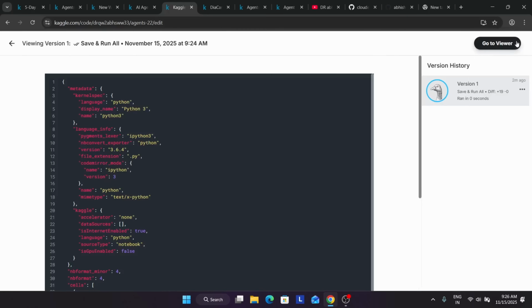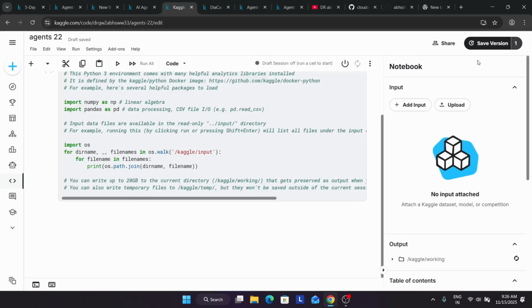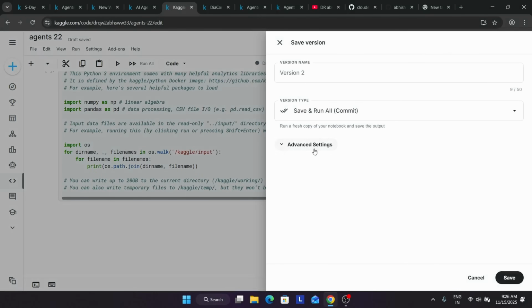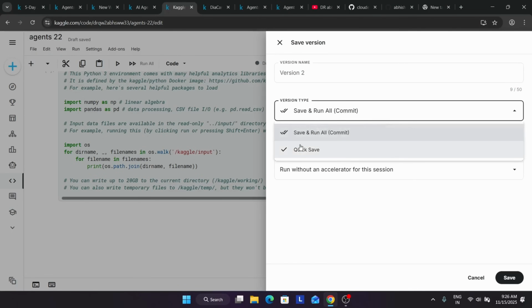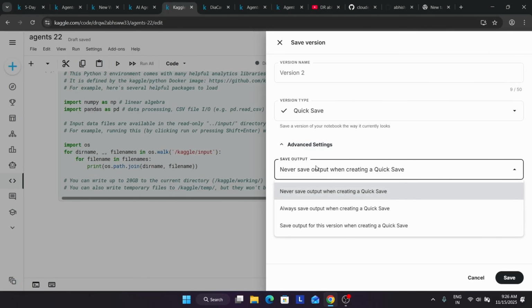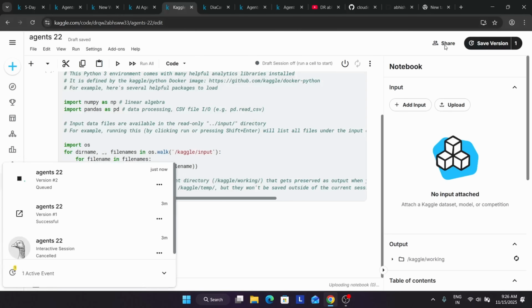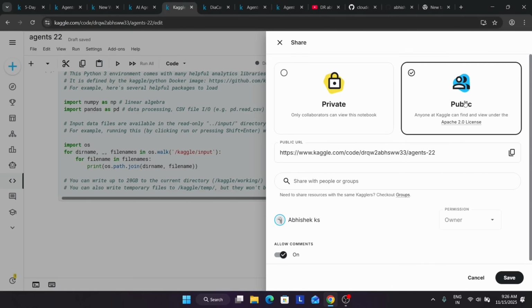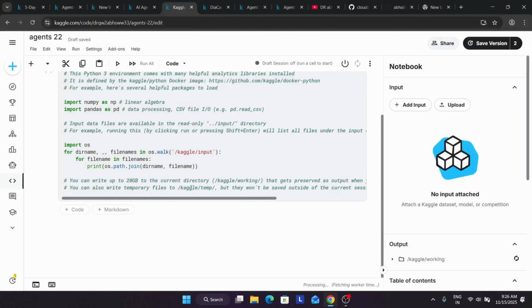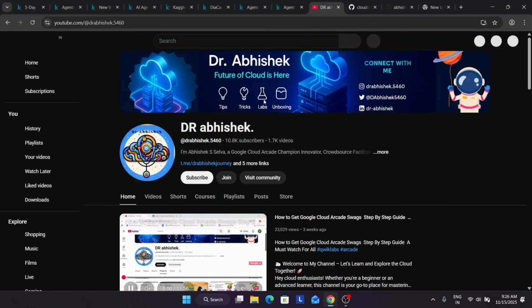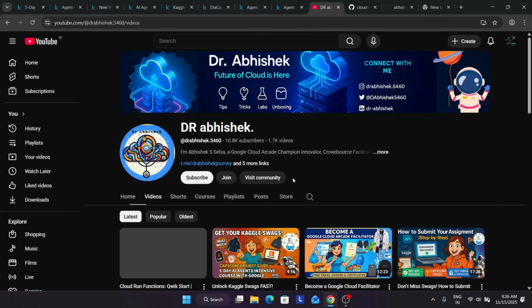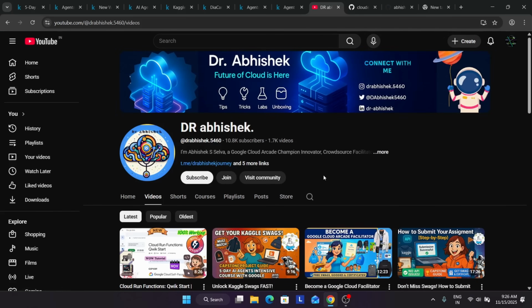If you save it over here, go to advanced, click on quick save, and save it like this. While sharing, make sure to turn it public so that everyone can view it directly. So this was the quick overview of how to create a capstone project, how to complete all the challenges, and how you can start your journey with the AI agent capstone project.